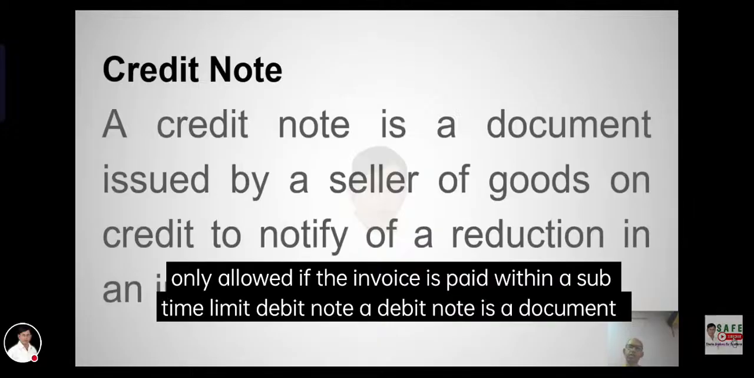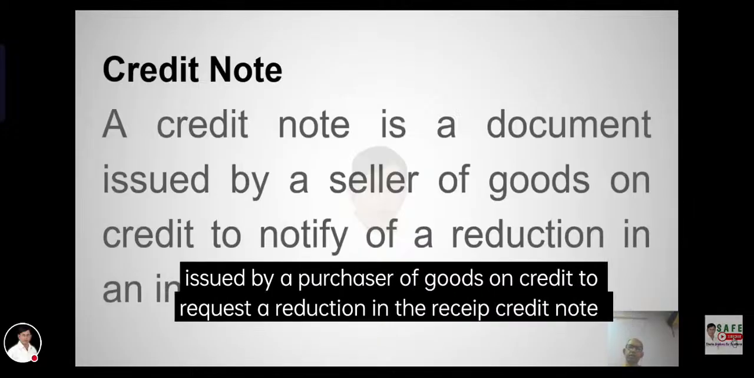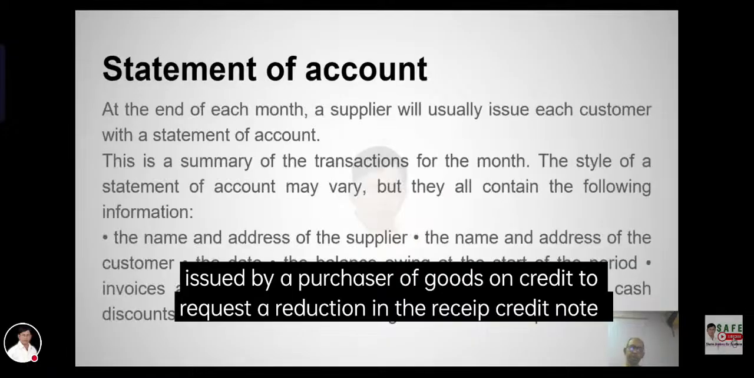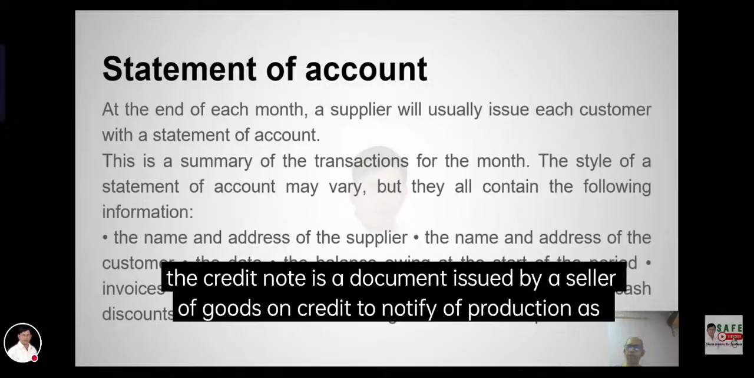Debit note. A debit note is a document issued by a purchaser of goods on credit to request a reduction in the amount paid. Credit note. A credit note is a document issued by a seller of goods on credit to notify of the reduction in the amount received.